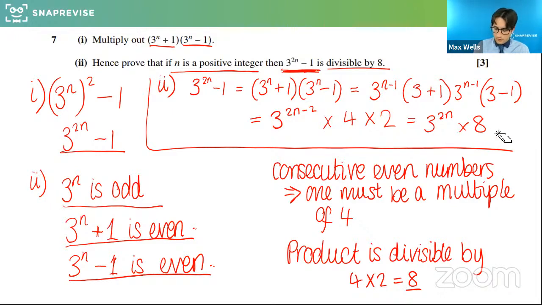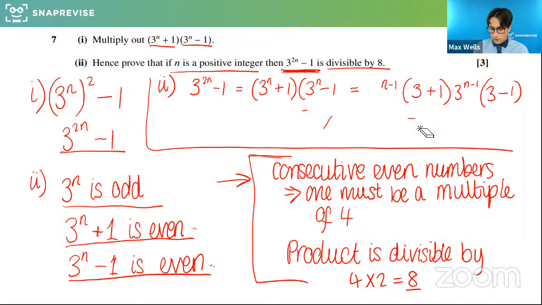Okay, so it's a bit harder to actually do algebraically in that sense. So I think a lot of the time the easier argument is to do it by following the logical argument of consecutive even integers. Particularly this method here, because actually the algebra gets quite confusing and a little bit tricky to follow. So I would certainly suggest this method.